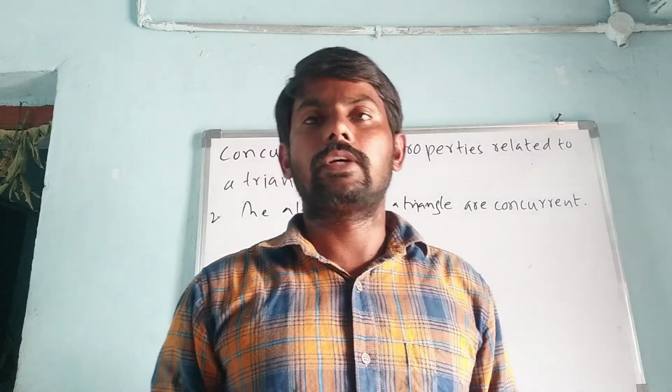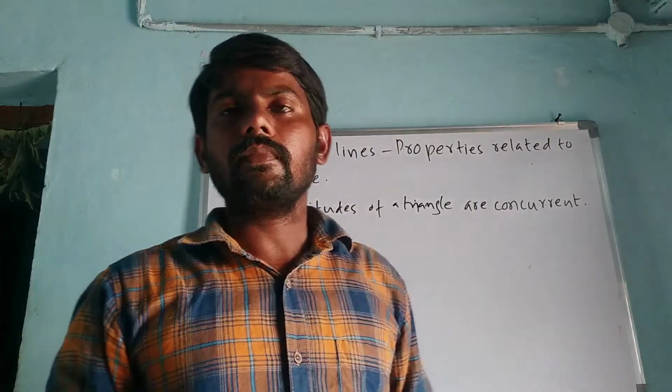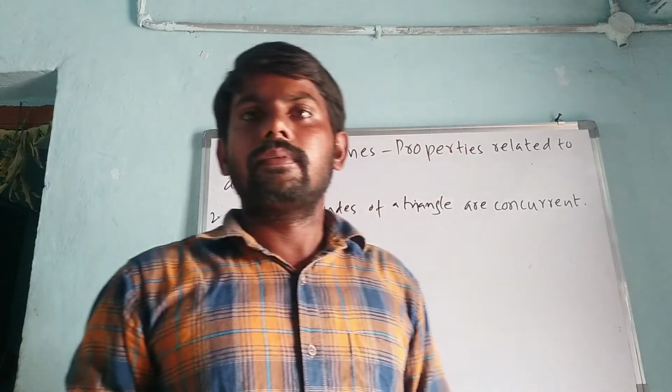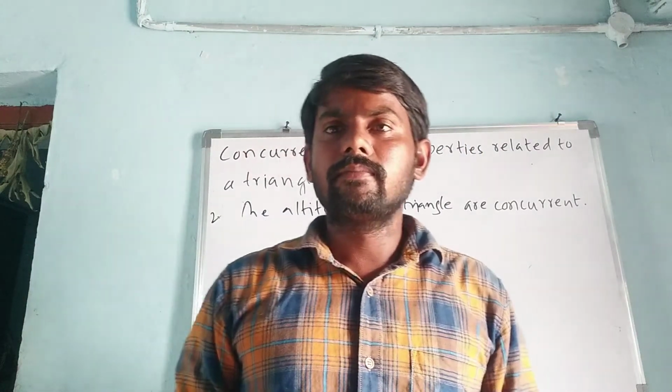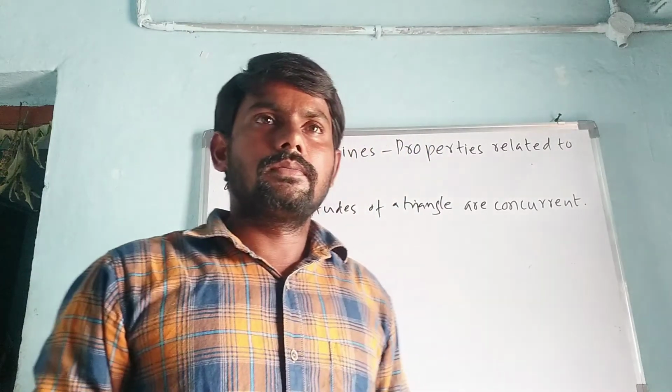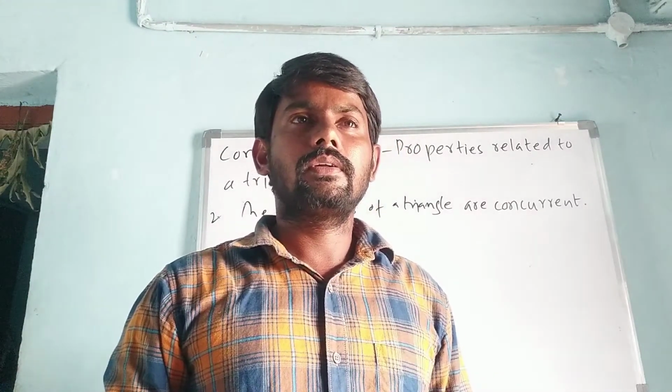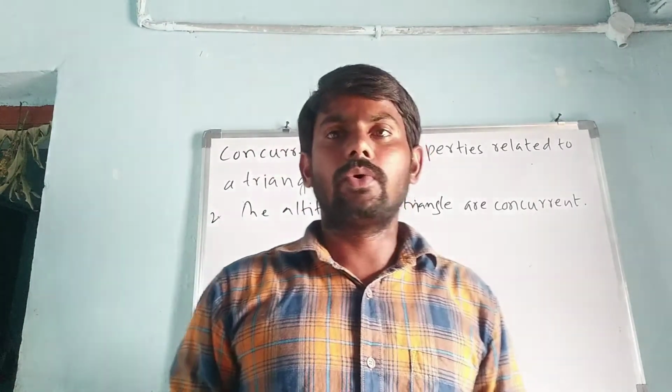Right. So, median is nothing but a line... sorry, not median, altitude. Have you ever heard the word altitude? Okay, all right.